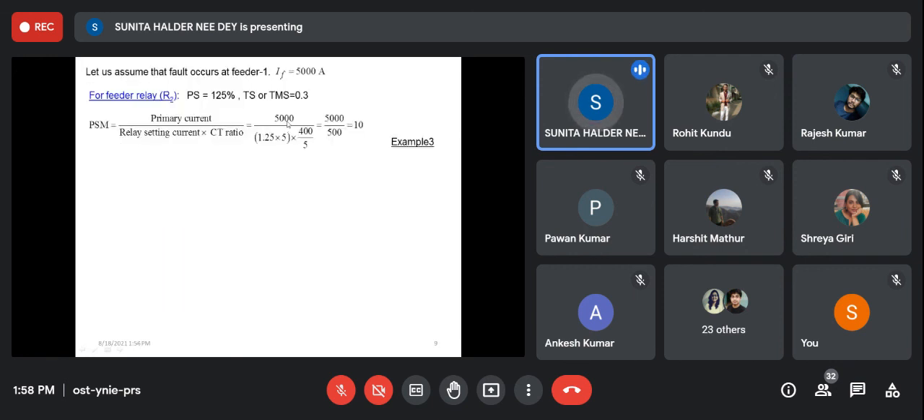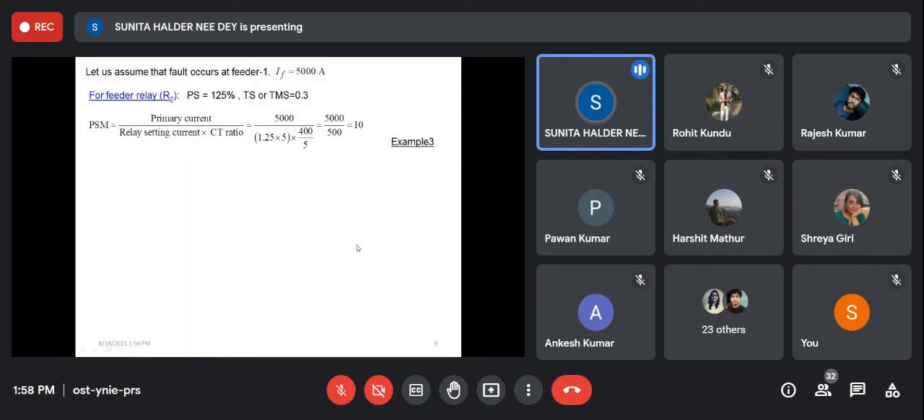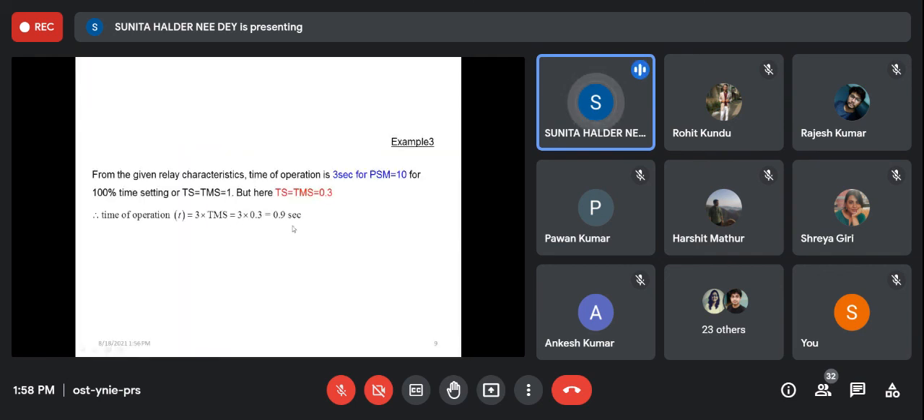For PSM, primary current is given, plug setting is given. From there the PSM will be 10. If PSM is 10, then time is 3. But here the time setting is 0.3. So obviously the time of operation will be 0.9 second, right?